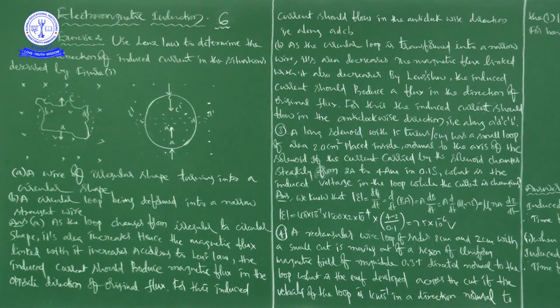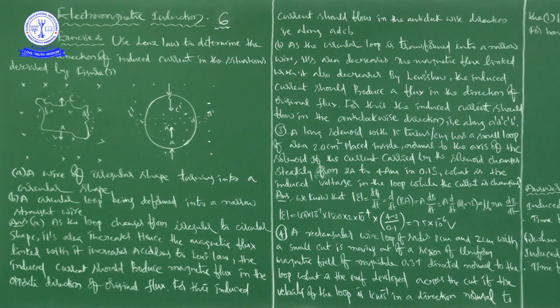For this, induced current should flow in the anti-clockwise direction, that is along ADCB, right? So, according to the question, the direction of induced current regarding A is anti-clockwise. According to the picture, it is along ADCB, right?